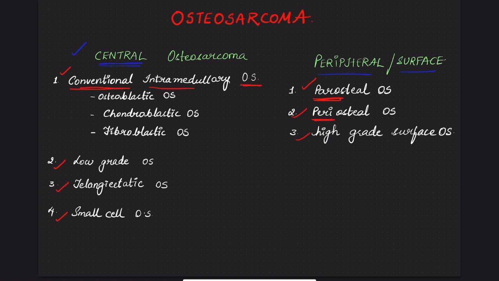Firstly, let us study about the central osteosarcomas. I repeat once again, under the central osteosarcomas, we have the conventional intramedullary osteosarcoma. Based on the type of matrix which is predominant, it is classified into osteoblastic, that means the predominant matrix is formed by osteoblasts; chondroblastic, that means the predominant matrix is formed by cartilage; and fibroblastic, that means the predominant matrix is fibrous tissue or fibroblasts. Again, the other variants are low-grade, telangiectatic, and small cell.